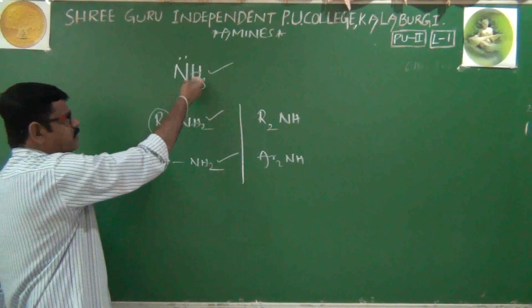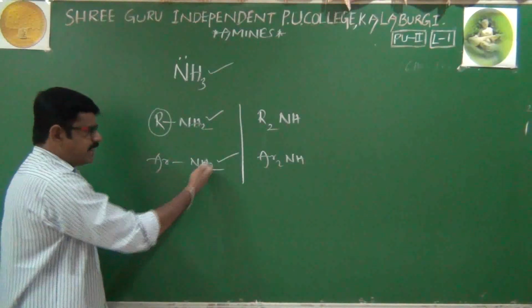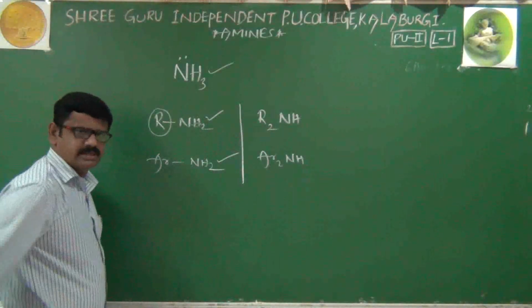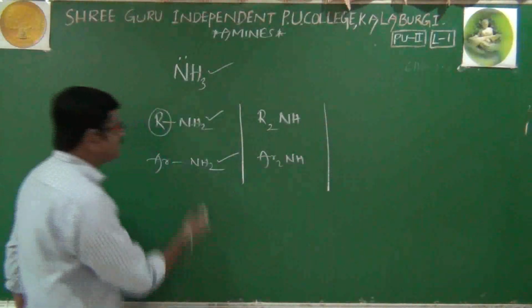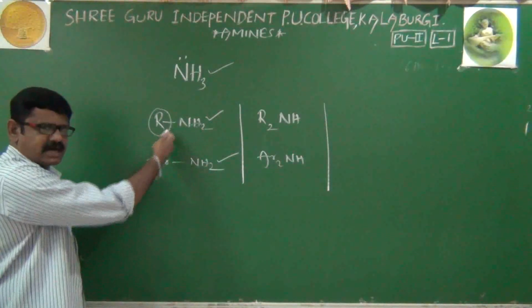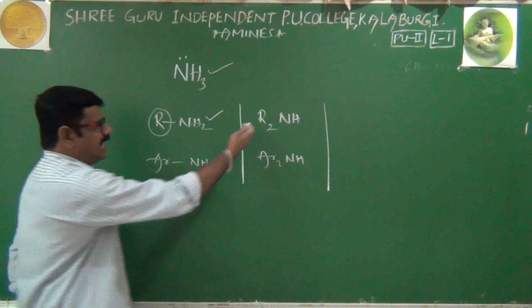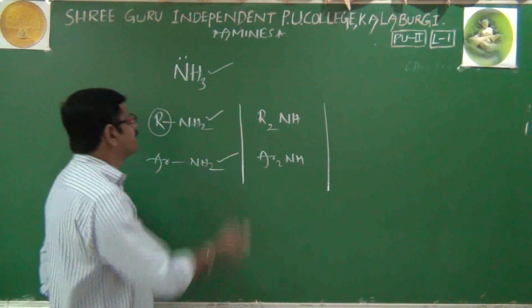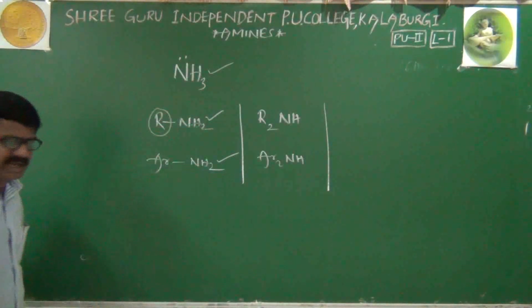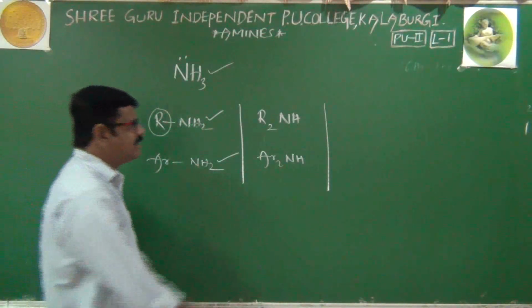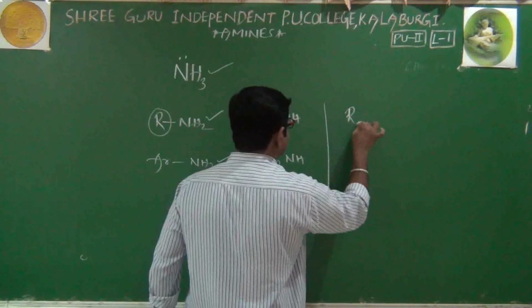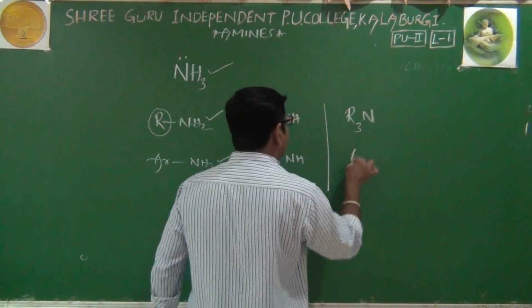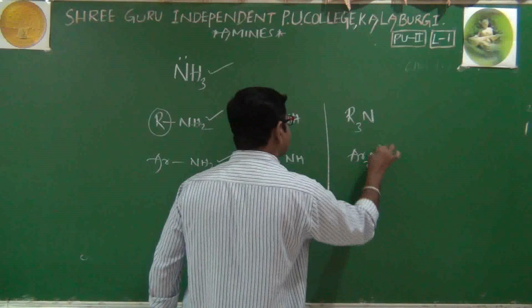I'll repeat. This is ammonia, and these are amines. Here one hydrogen has been replaced with an alkyl or aryl group. Here two hydrogens are replaced with alkyl or aryl groups. Next, all three hydrogens I will replace with alkyl or aryl groups, like this: R3N or Ar3N.